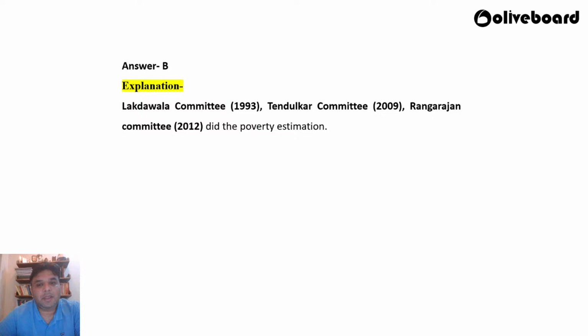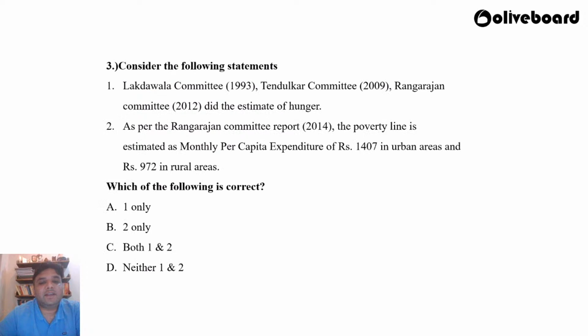So yes, the answer is B. You need to understand that the Lakdawala committee, Tendulkar committee and Rangarajan committee did poverty estimation. What was mentioned here? Estimation of hunger. So obviously it is not estimation of hunger, but it is poverty estimation, right? So it is wordplay. At RBI Grade B, you can be rest assured that even wordplay can trick you into giving the answers wrongly, right?